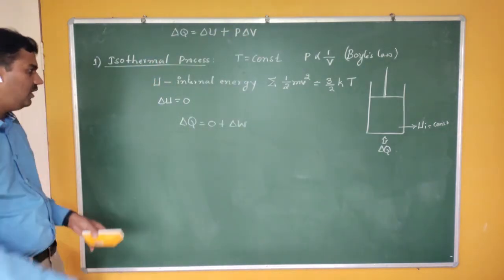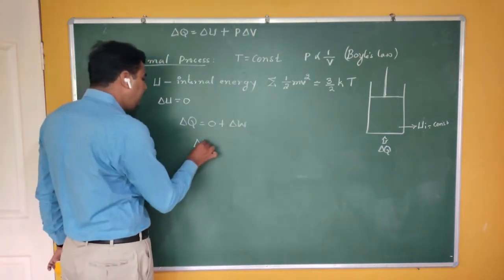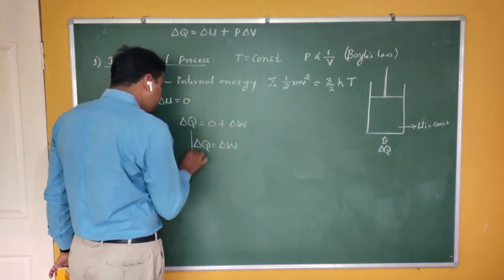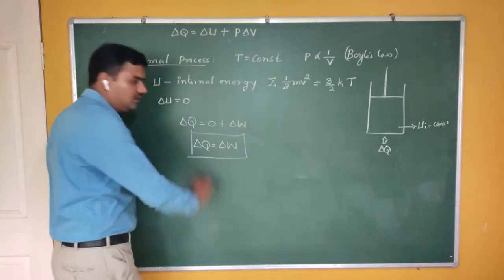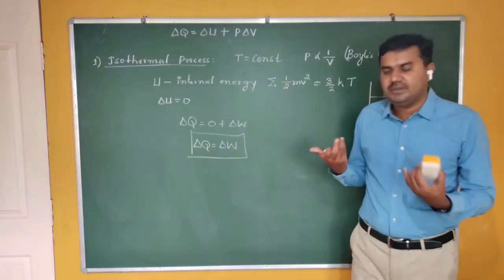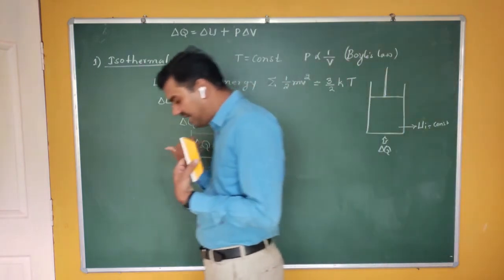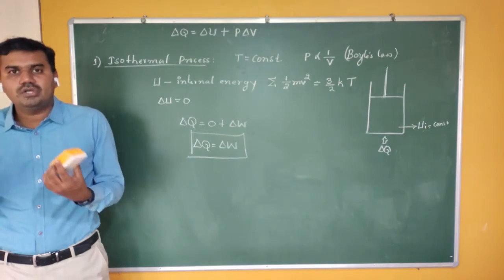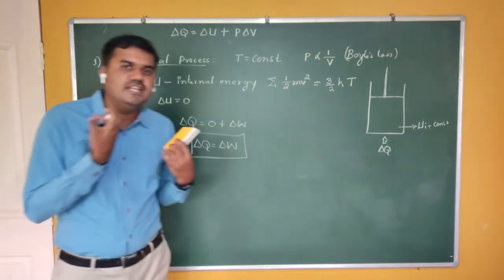That means the entire amount of heat energy gets converted to work. Whatever may be the heat energy supplied to the system, that heat energy entirely does work on the surroundings.